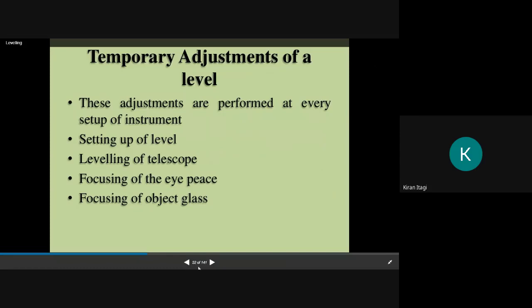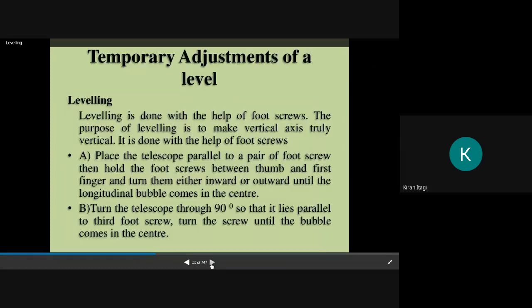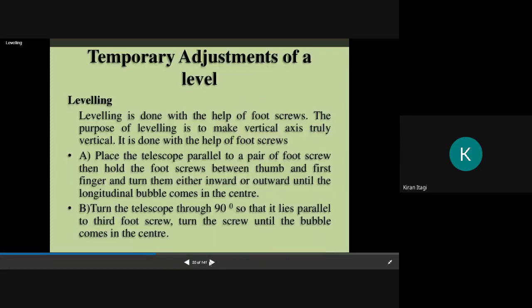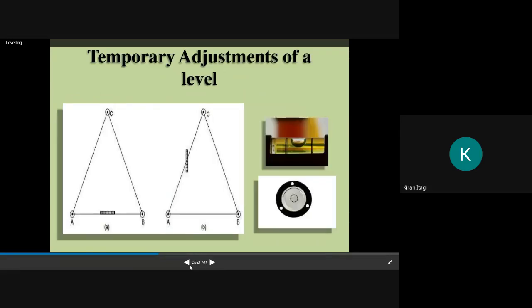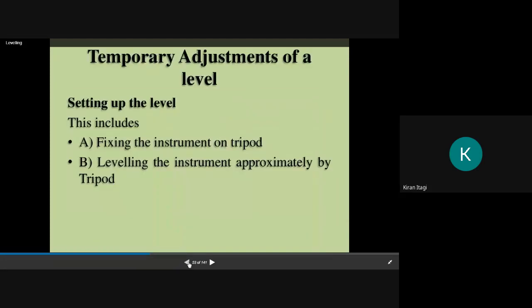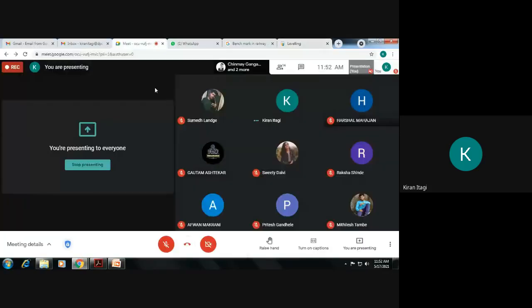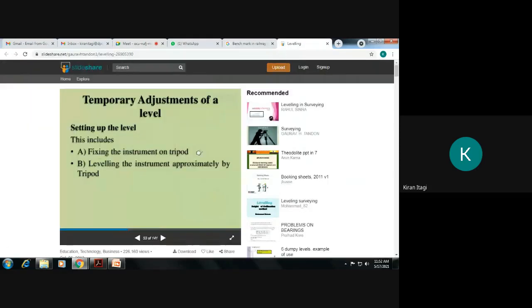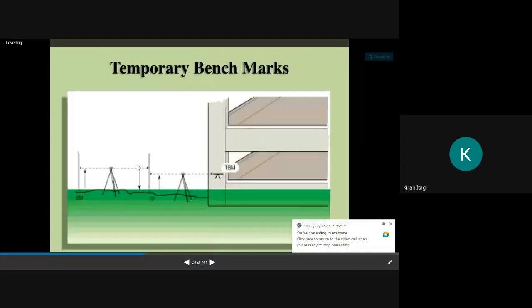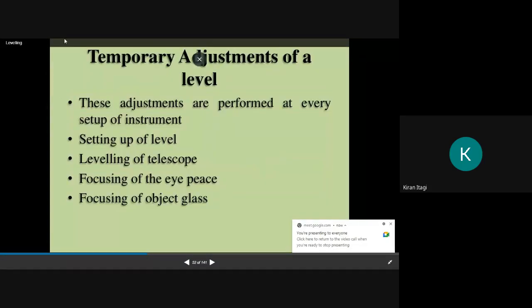Then we have adjustments. Before going to adjustment, I will show you how to set up the level instrument. Before directly going to the temporary adjustment, I hope you can imagine how the instrument will be. Auto level and dumpy level. We will go one by one.